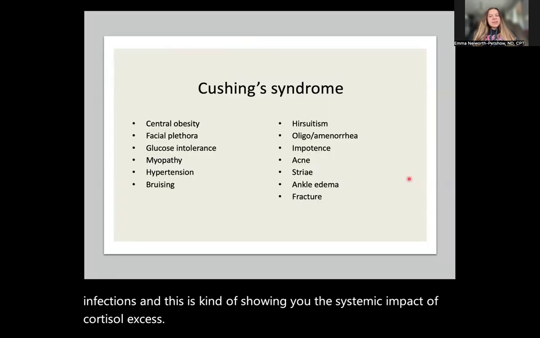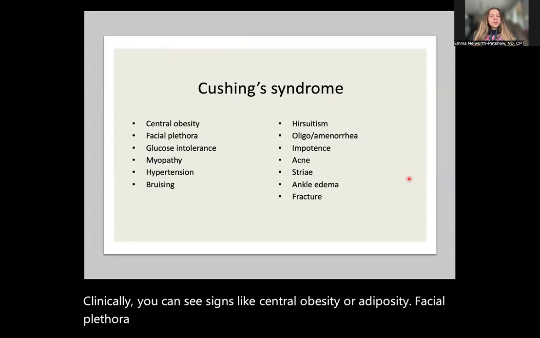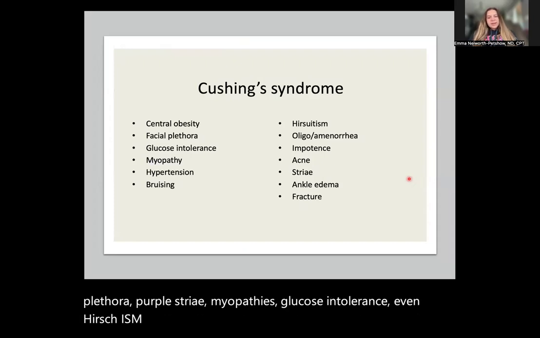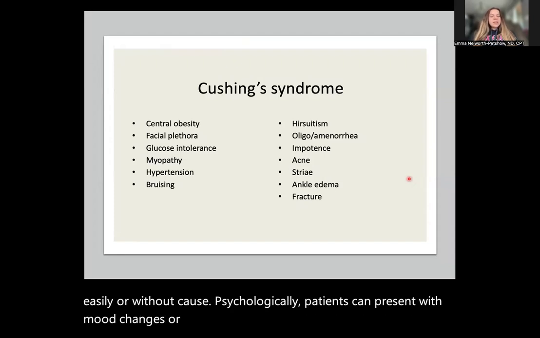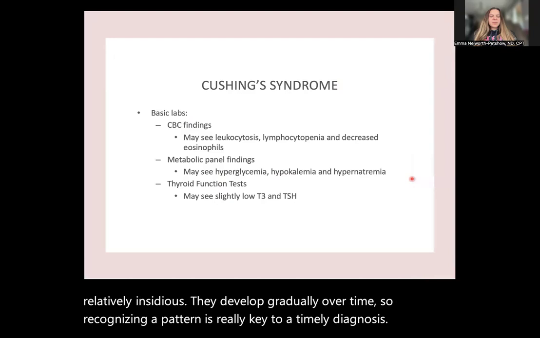Clinically, you can see signs like central obesity or adiposity, facial plethora, purple striae, myopathies, glucose intolerance, even hirsutism or acne, menstrual irregularities, and bruising that occurs easily or without cause. Psychologically, patients can present with mood changes or cognitive impairment, and these features are relatively insidious. They develop gradually over time, so recognizing a pattern is really key to a timely diagnosis.